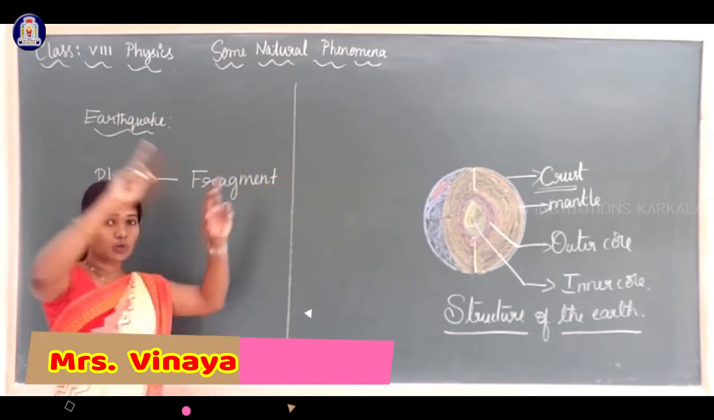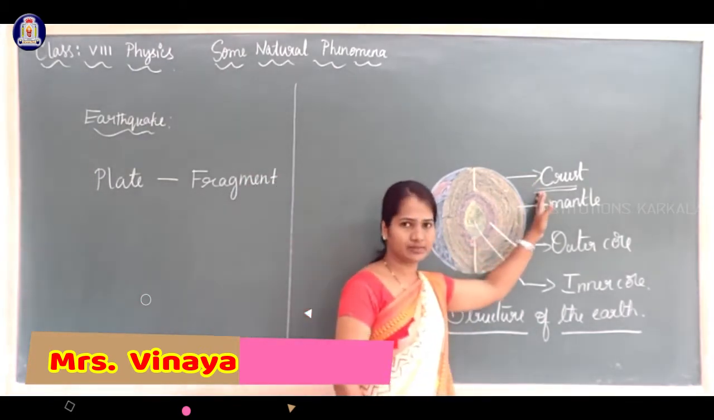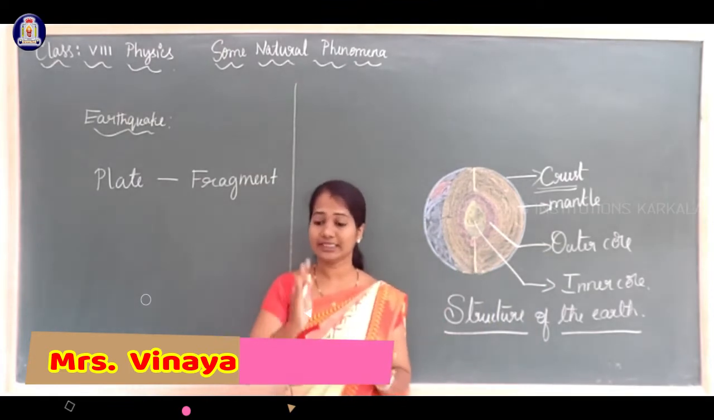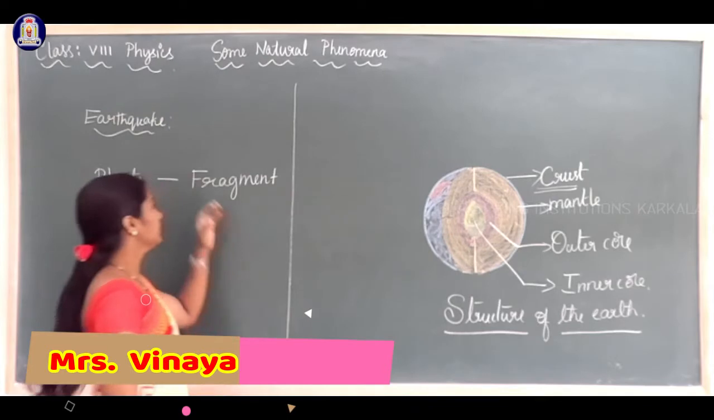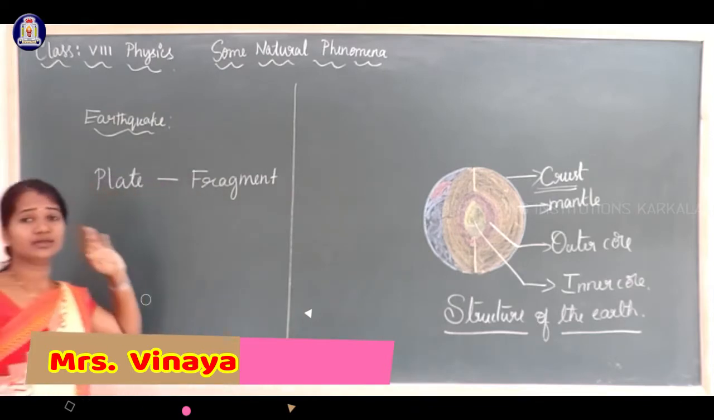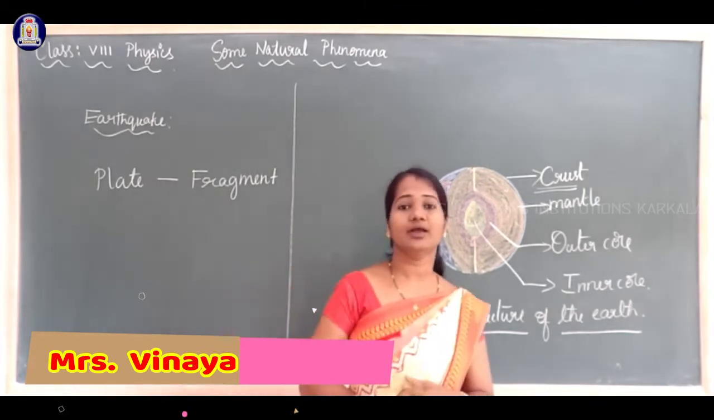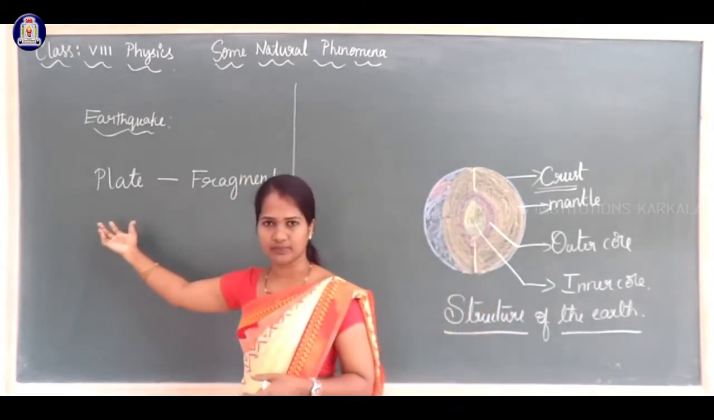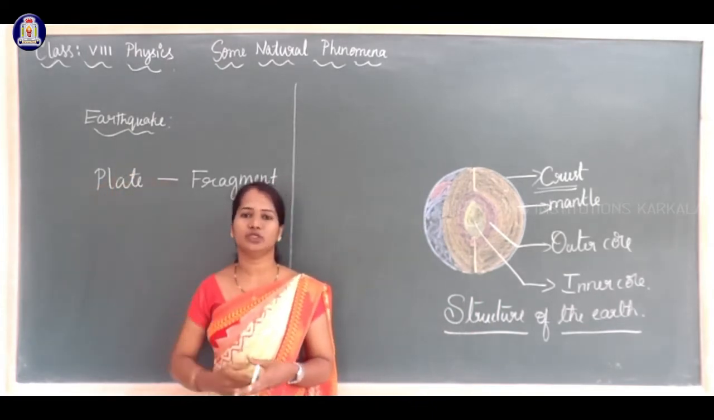So the outermost layer of the Earth is called crust. This crust is not in a single piece. It is fragmented, so each fragment is called a plate. But these plates are not constant. They are in continual motion. These plates, that is the fragments, move continuously.